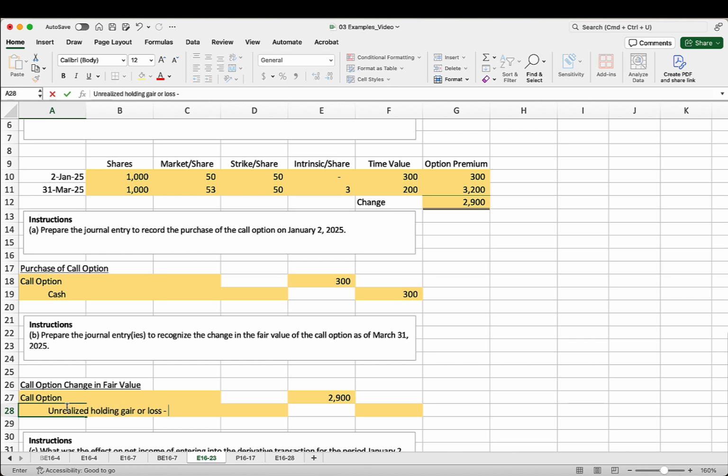Then we're going to have a little dash there. And remember, the little dash is really important because it tells the word that comes after it. It's going to tell us whether these changes in fair value are going to impact net income, or if they're going to bypass net income and go sit over in equity for a little bit until such time as we actually exercise this contract. Since this is a speculative derivative, it is going to influence net income every time we make a fair value adjustment. And so the word here is going to be income.